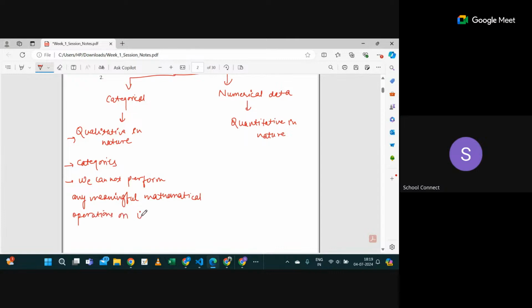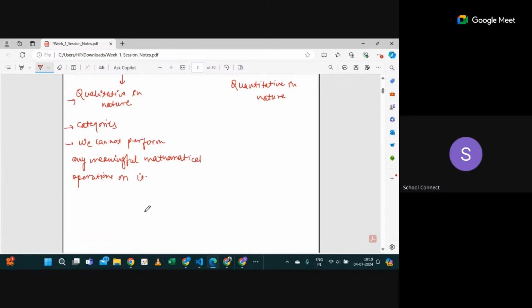What do I mean by meaningful mathematical operation? You can't do any comparison, any addition, any subtraction, or something like that. While in numerical data, we can perform meaningful mathematical operations on it.